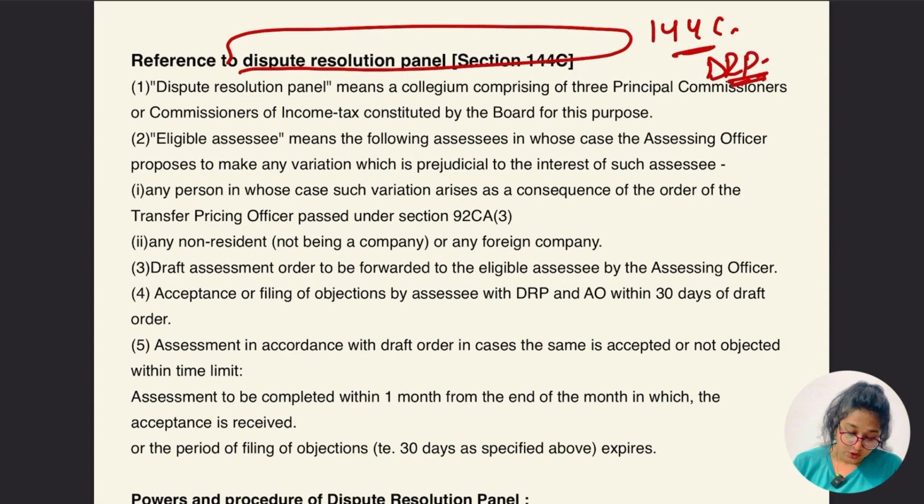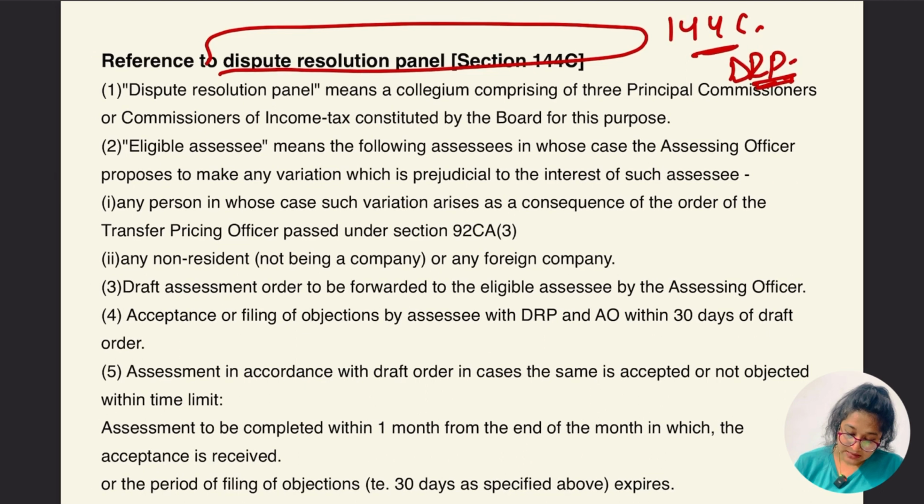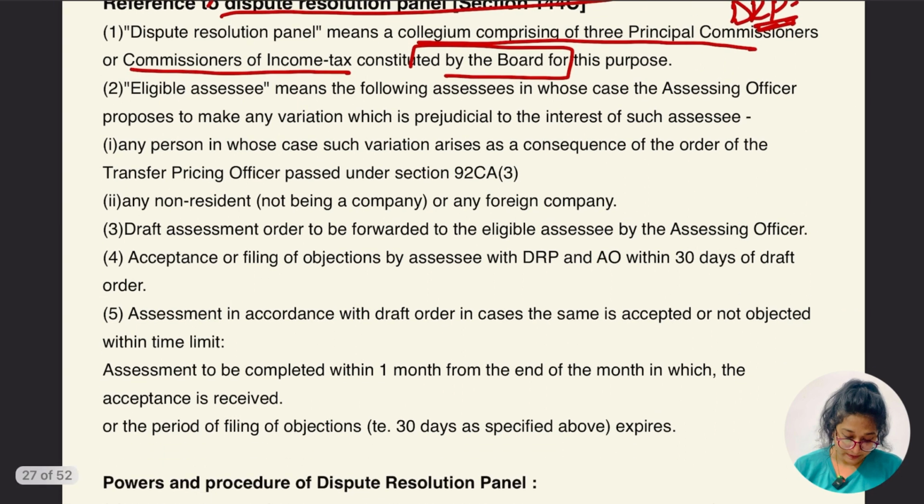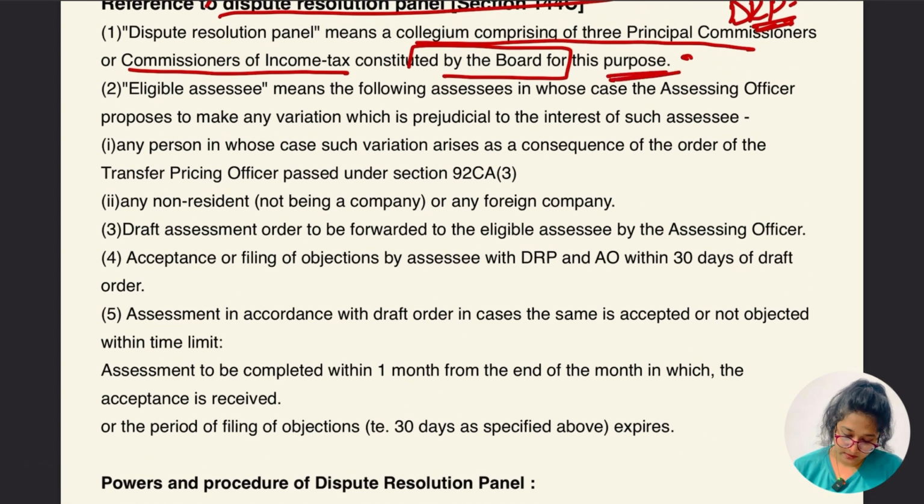Yes. The dispute resolution panel means a collegium comprising 3 principal commissioners or commissioners of income tax, constituted by the Board for this purpose. Which purpose? Let's find out.